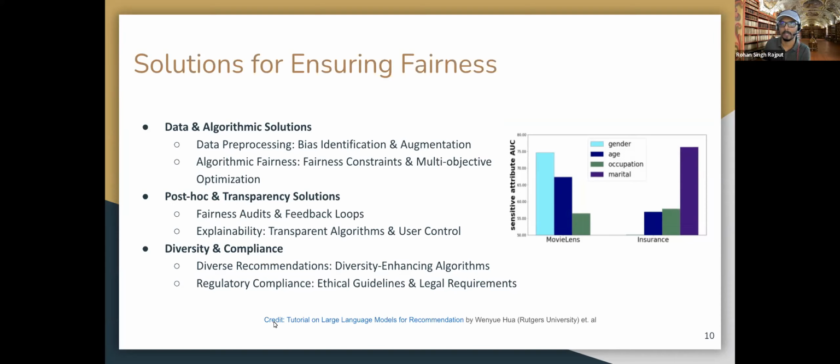Diversity means that sometimes it might happen that our user satisfaction gets impacted if we increase the diversity of the content, but we make sure that we provide equal chances to all segments of users.